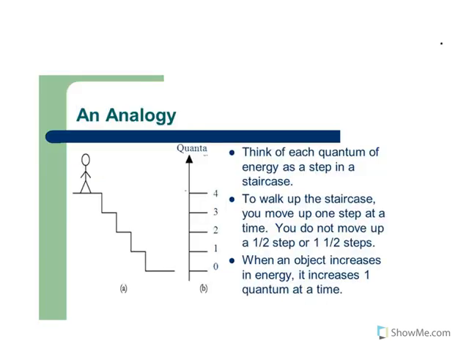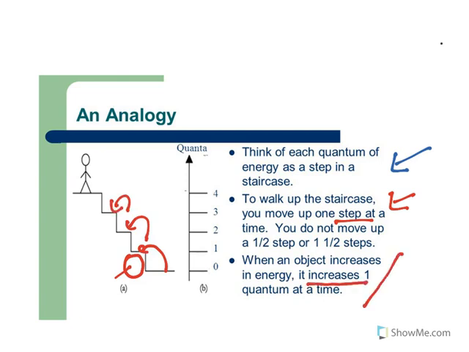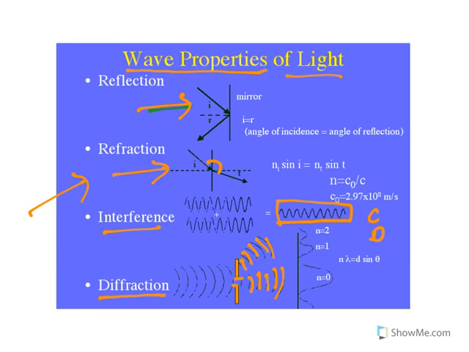To put it with an example, look at this. Think of each quantum of energy as a separate step in a staircase. That means this is a particular quantity of energy. To walk this staircase, you take one step and one step. You don't move half steps. You go from here to here, from here to here. When an object increases in energy, it increases by one quantum. So this is known as one quanta, and this is how the photon energy works. Now let us look at the experiment.